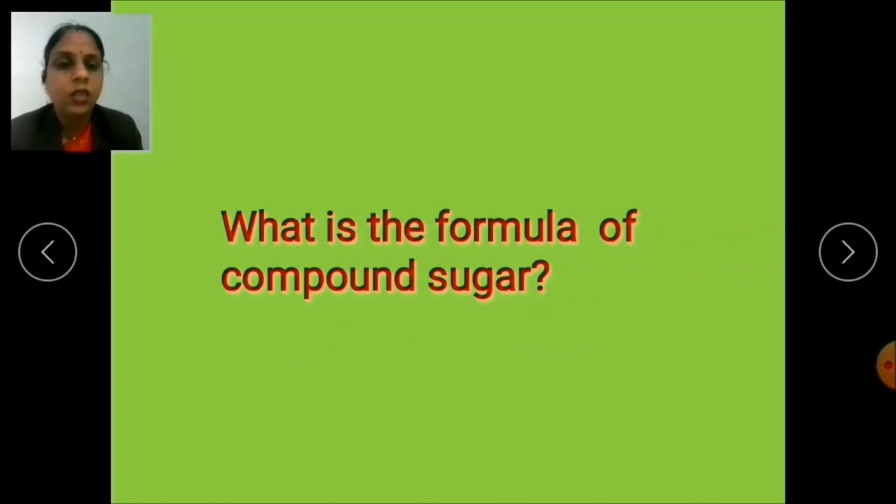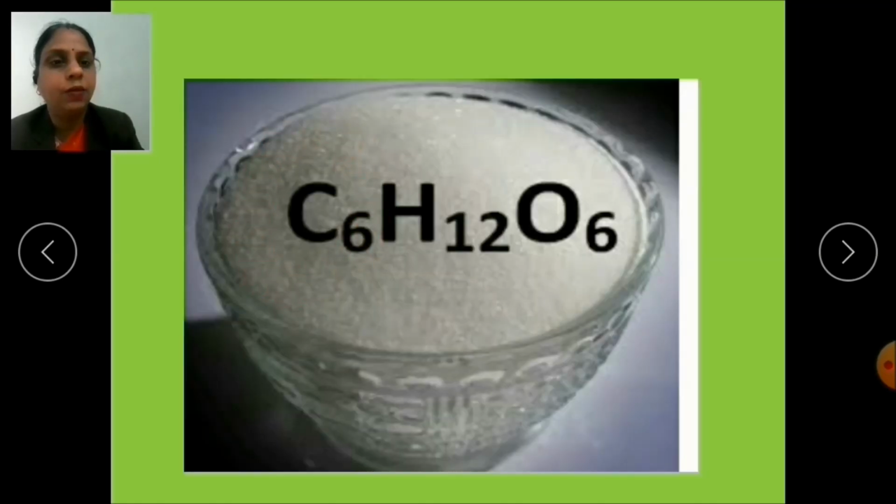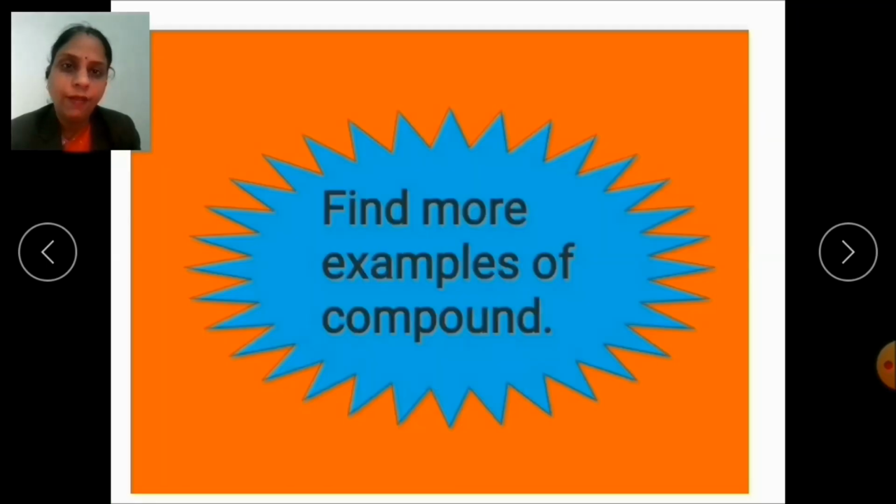As you all know, the sugar compound is made up of three elements. What are they, children? Yes, carbon, hydrogen and oxygen. So 6 atoms of carbon, 6 atoms of oxygen and 12 atoms of hydrogen together join and form the compound sugar. That means the formula of sugar is C6H12O6.